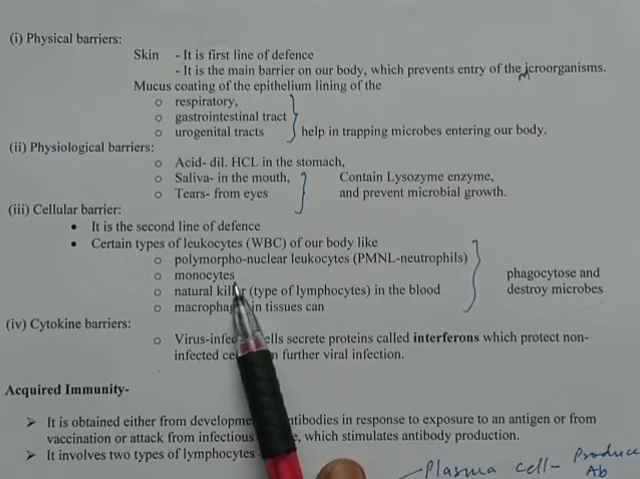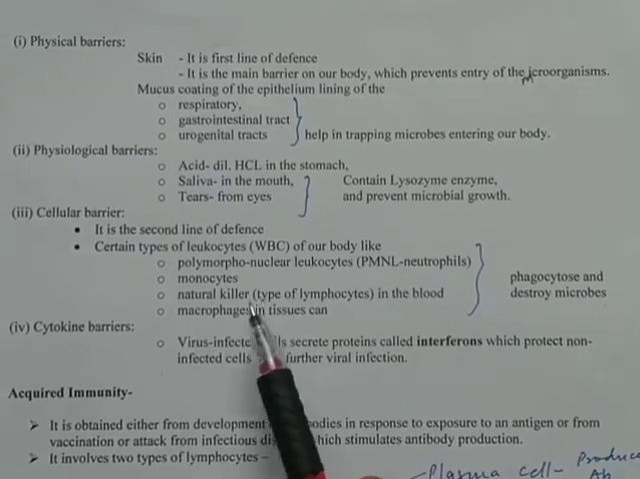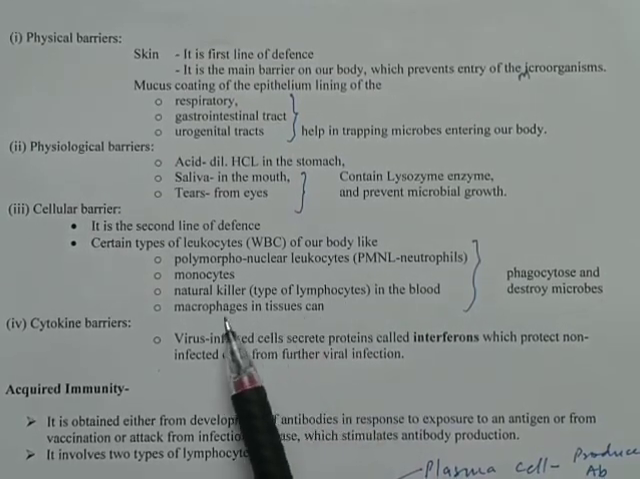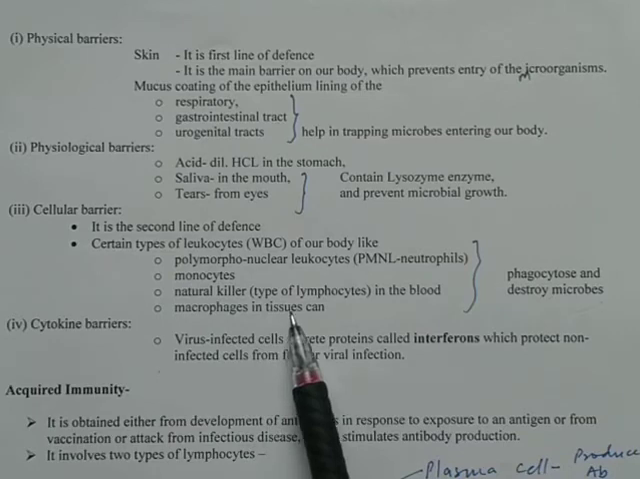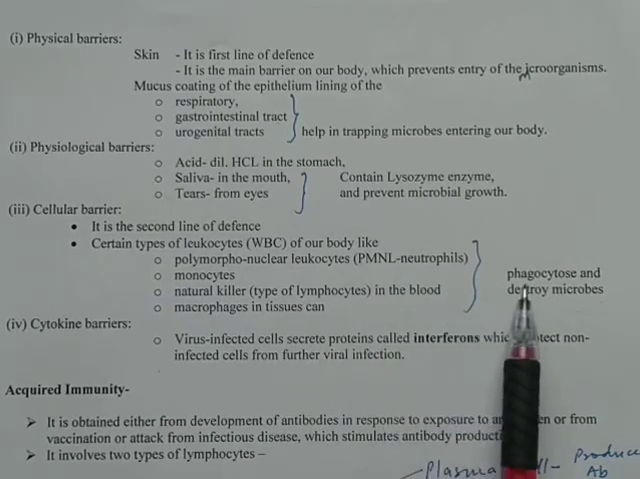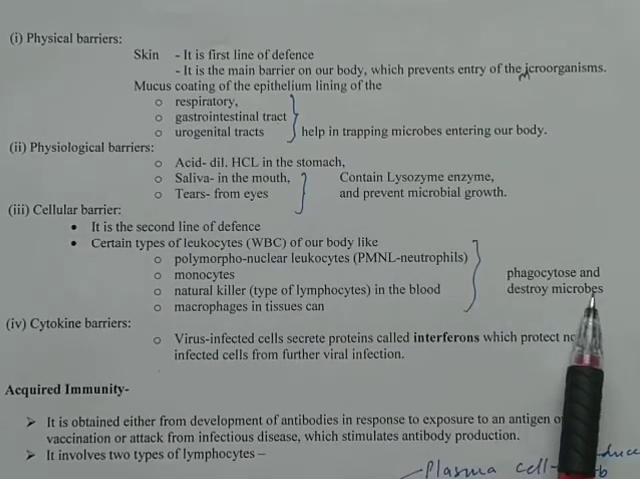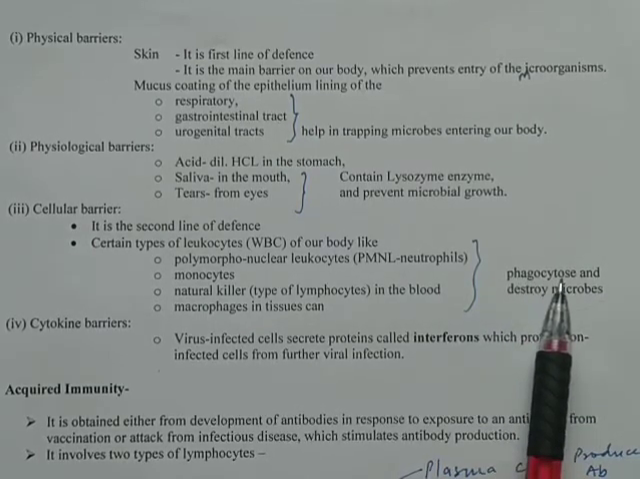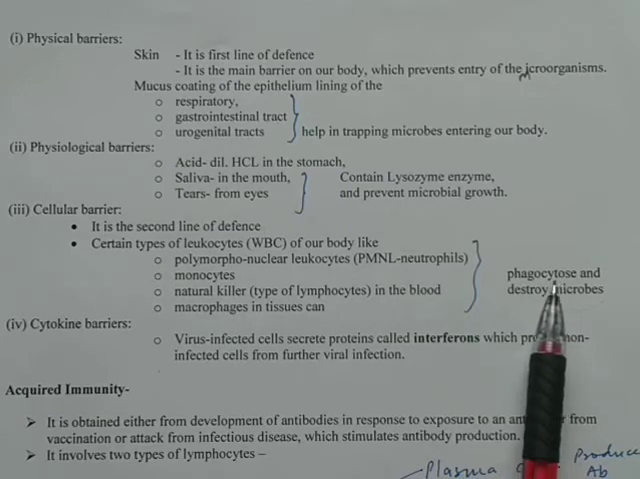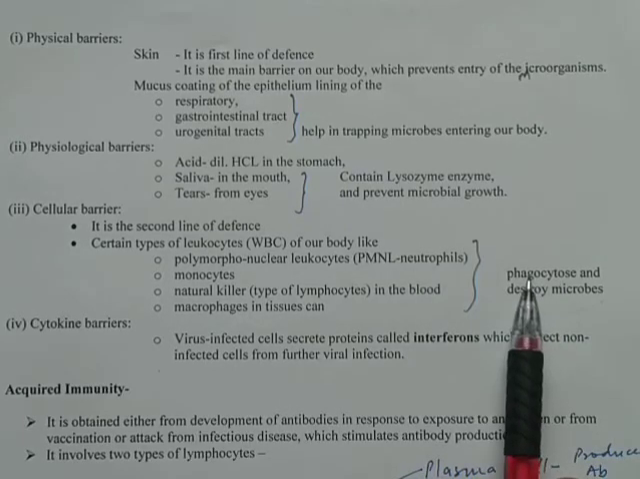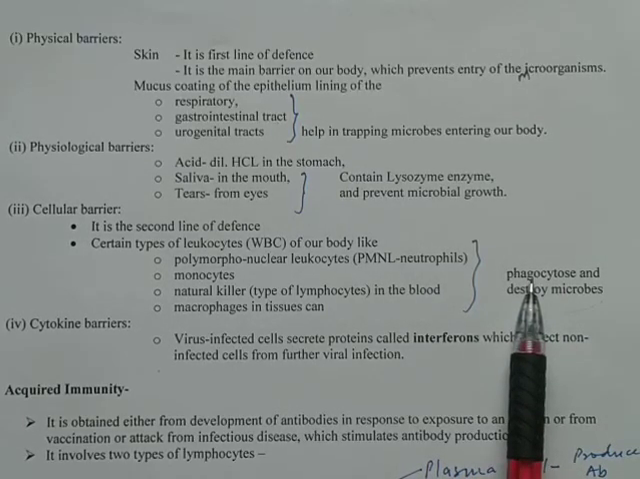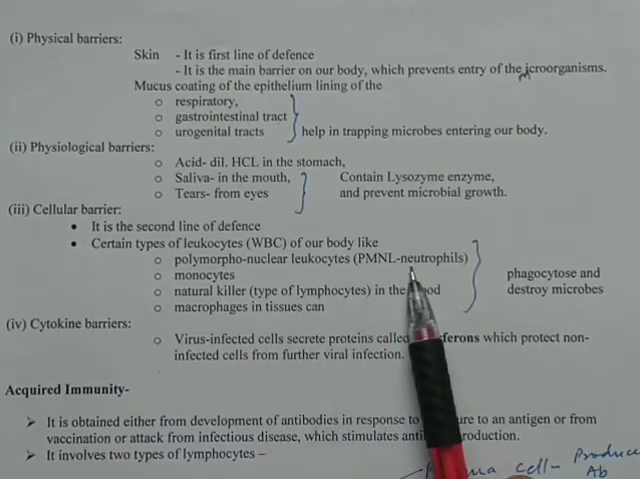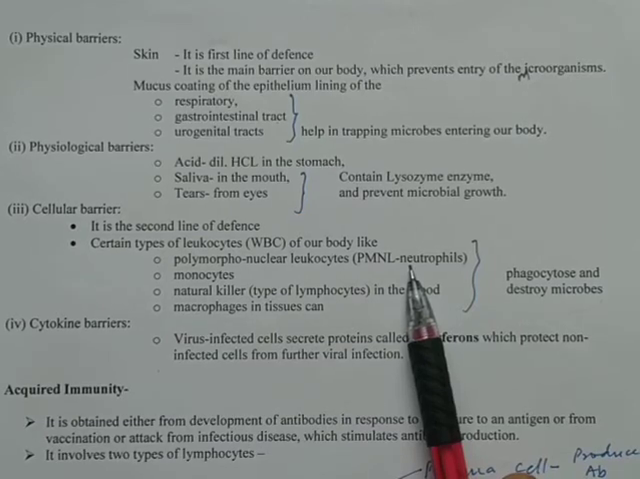Second one is monocytes. Third one is natural killer cell in the blood, that is a type of lymphocyte we are going to discuss later. And the fourth one is macrophages, which are present in the tissue. All these 4 can carry out phagocytosis and destroy the microbes. You understand what is phagocytosis? You remember about amoeba, which phagocytoses the food. Likewise, we have our monocytes and neutrophils. We have studied these 2 in 11th class.